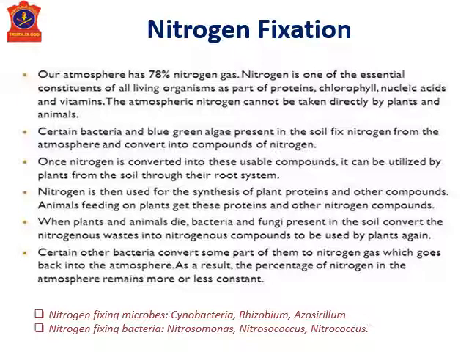They take this atmospheric nitrogen and convert it into nitrogenous compounds or oxide forms, which are taken up by the plant through its roots. Once this nitrogen compound goes into the body of the plant, it is converted into useful products.